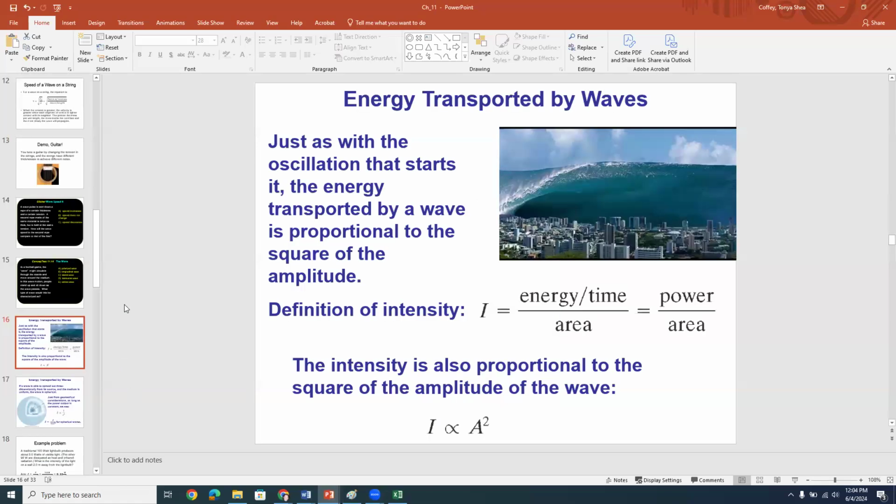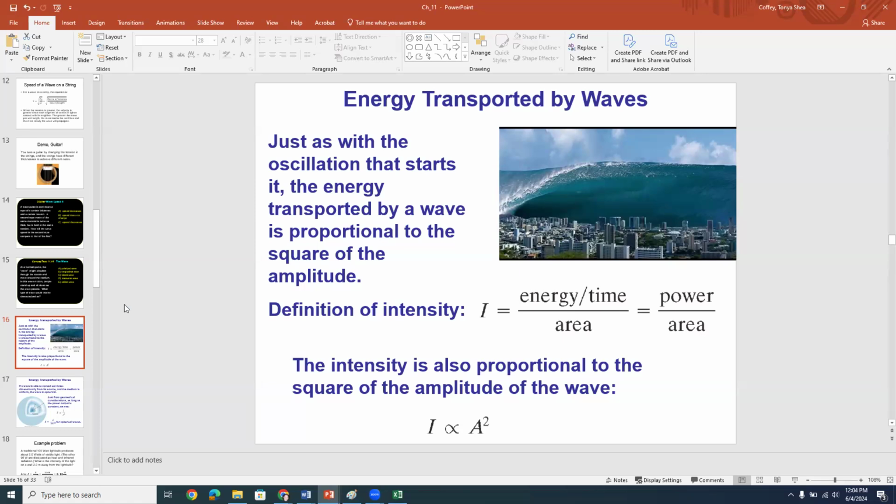All right. Now we talked about how waves transport energy. What kind of equations and what kind of descriptions can we put to that idea? So just as the oscillation that starts it gives you an indicator of how much energy. Let's say that, for example, you wanted to pluck a note on a guitar string and you wanted to make it louder, you would pluck it harder, right? So with that kind of idea, the energy transported by the wave is proportional to the square of the amplitude